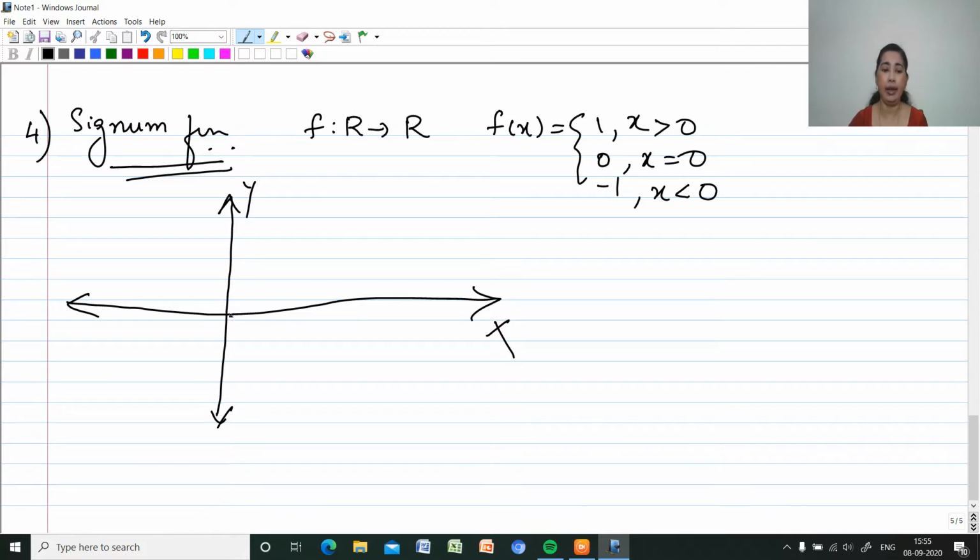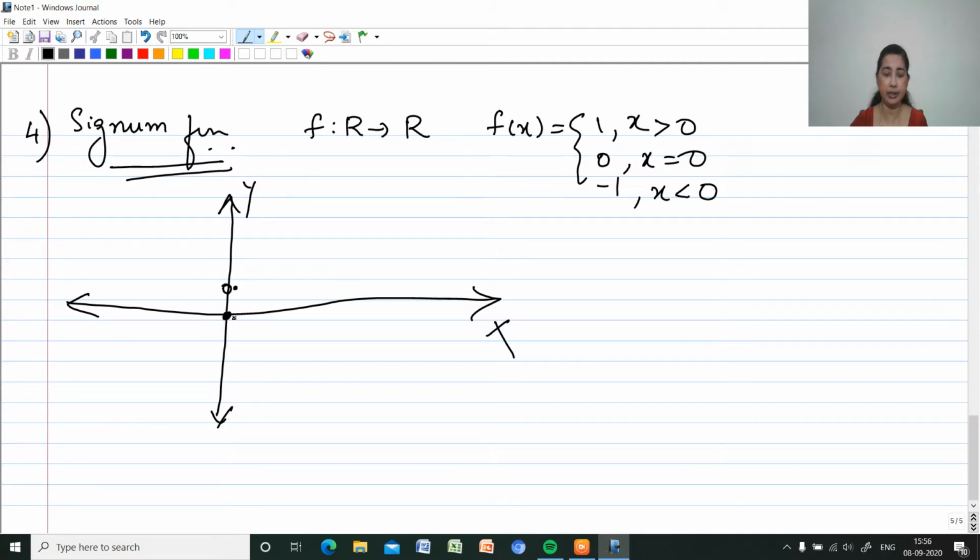So when x equal to 0, y also will be 0. When x is greater than 0, for all values greater than 0, say x equal to 0.1, it will be jumping to the positive side, it will be jumping to 1. So it will be here. Whereas at this position we don't have an image there, because at x equal to 0, y also is 0, so it is at the origin.